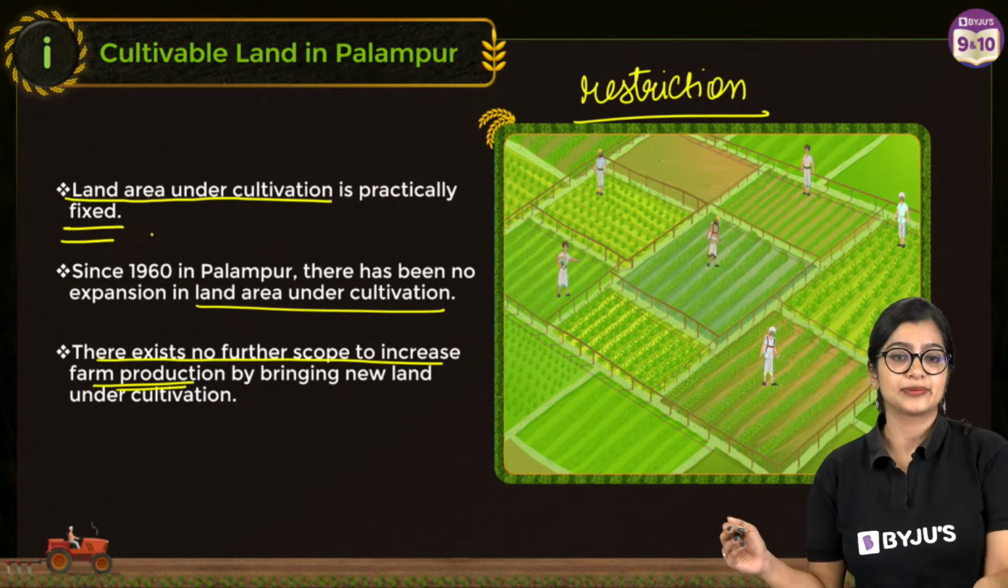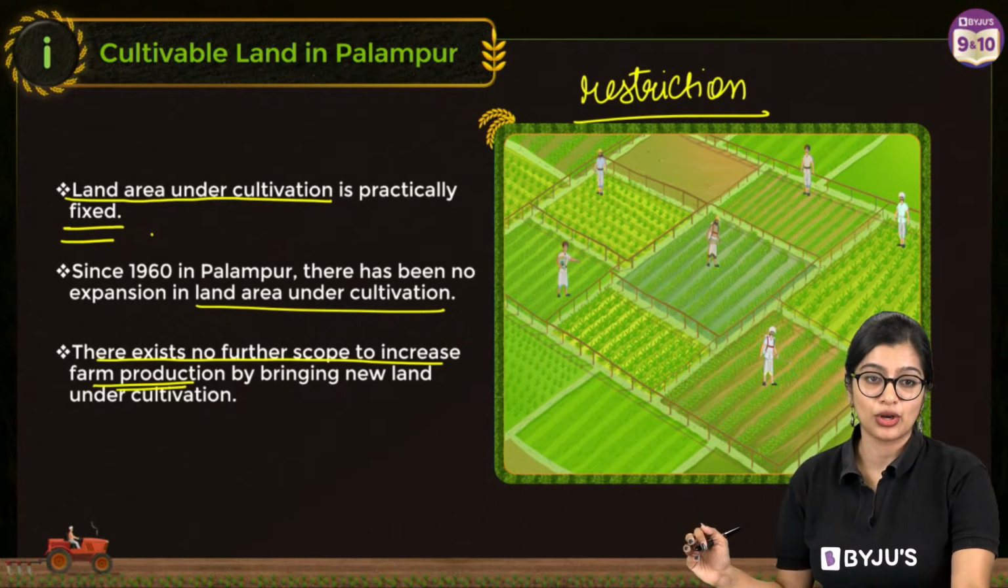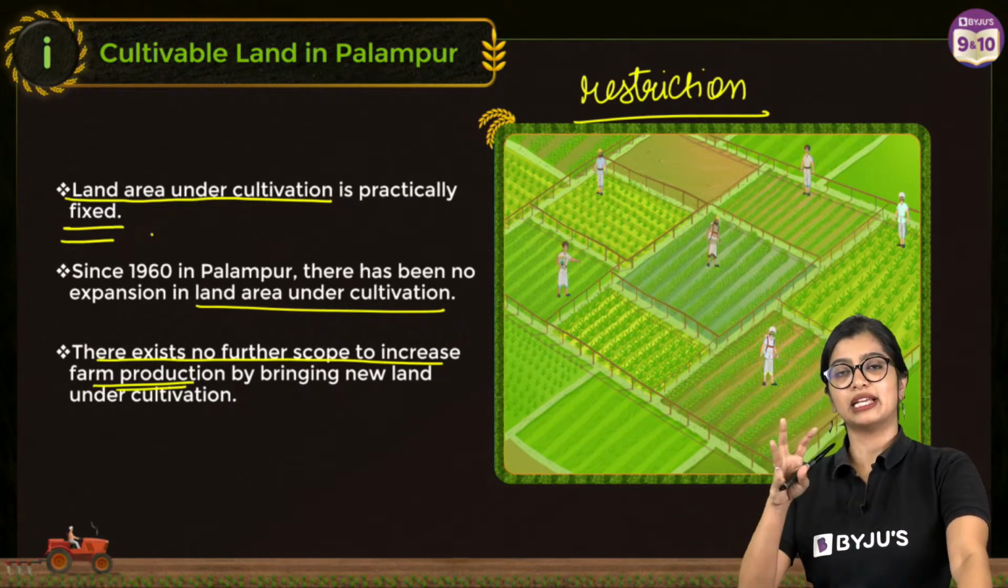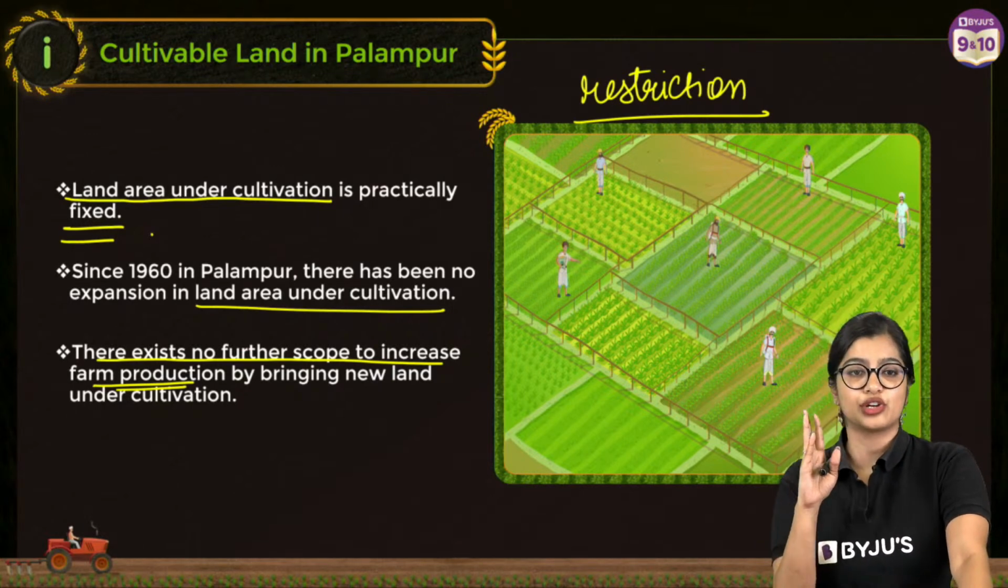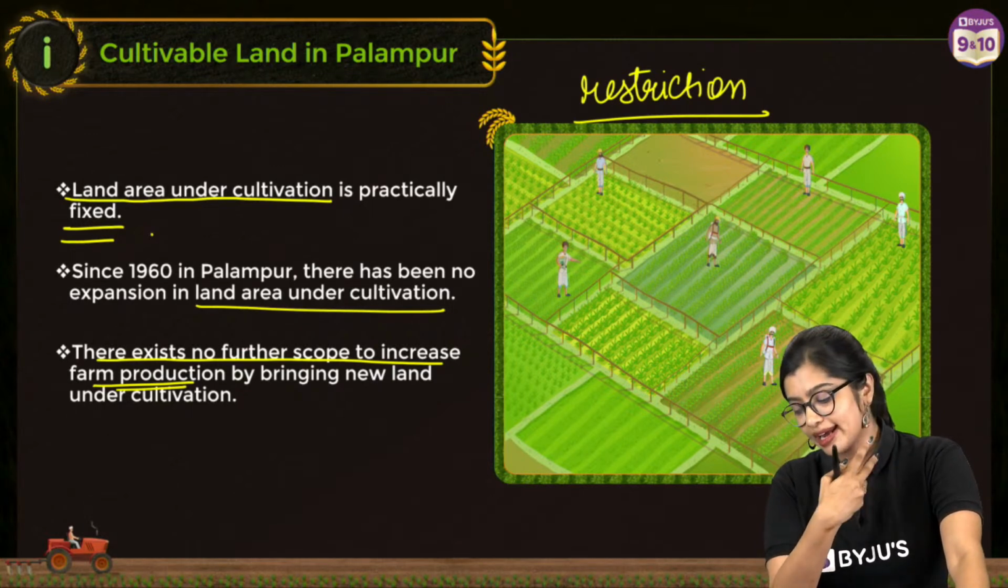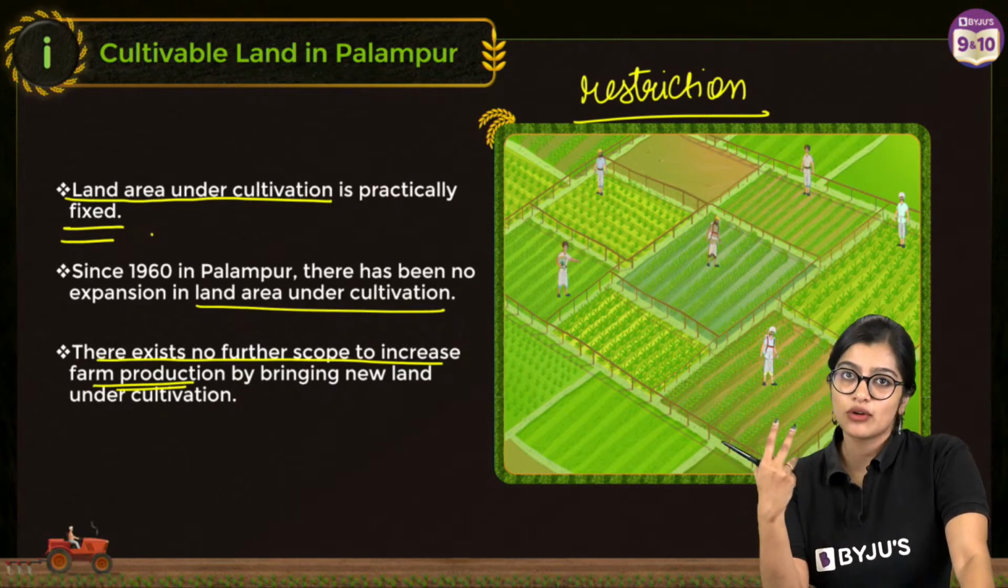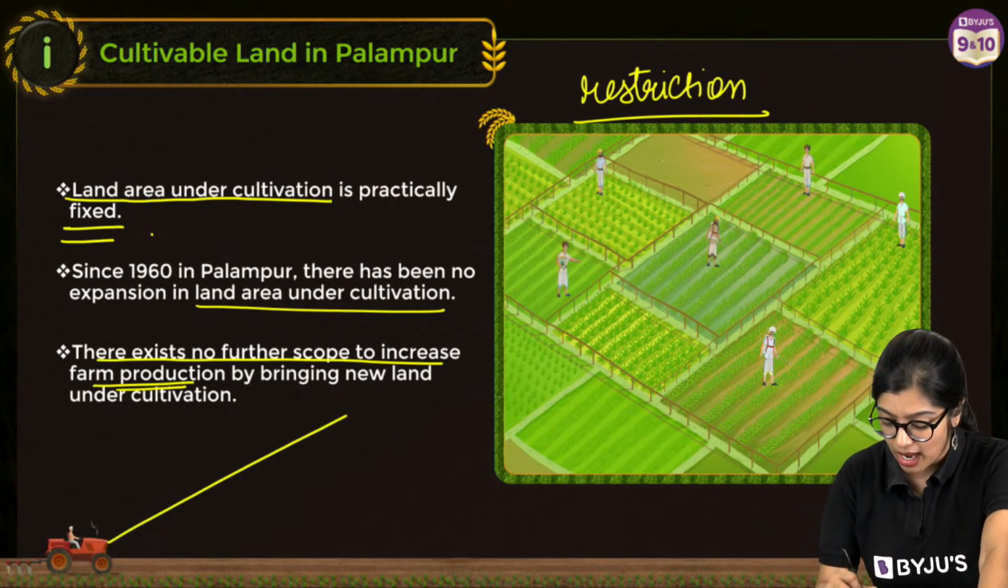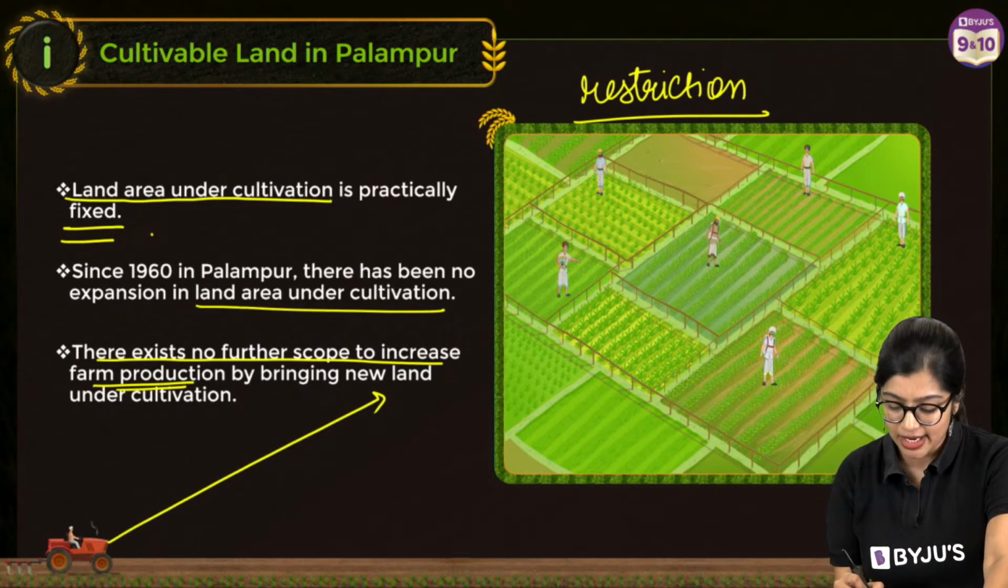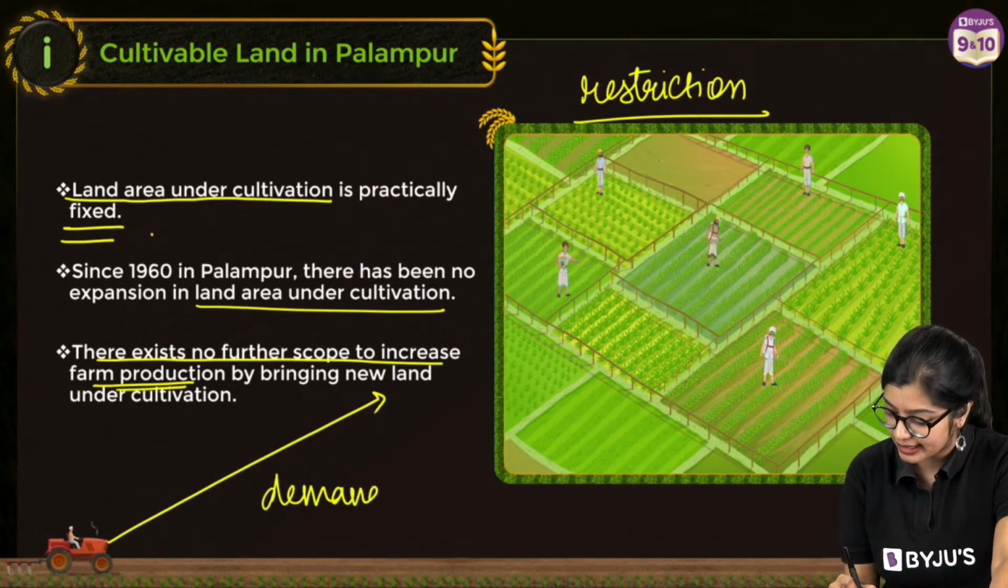As simple as that. So this is what we understand by it. That means the land that you want to do agriculture in is more or less fixed. So what can I do? Now, demand, of course, over a period of time, we know that demand in agriculture has increased, right? We know that there has been an increasing demand.